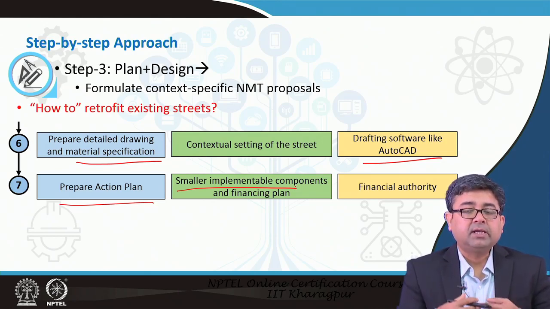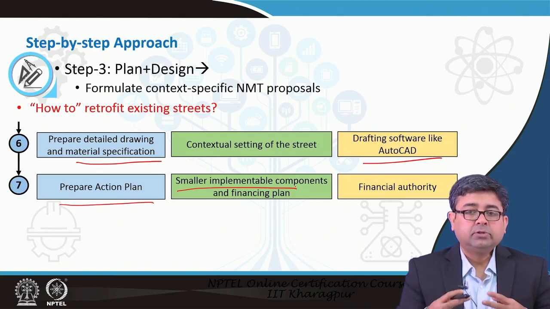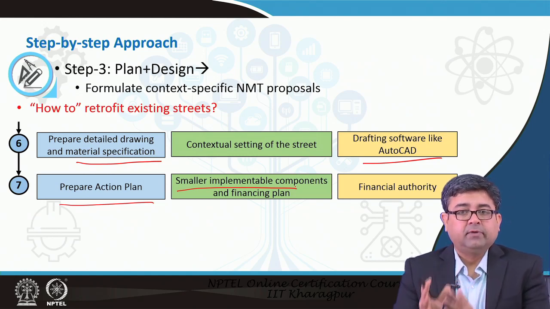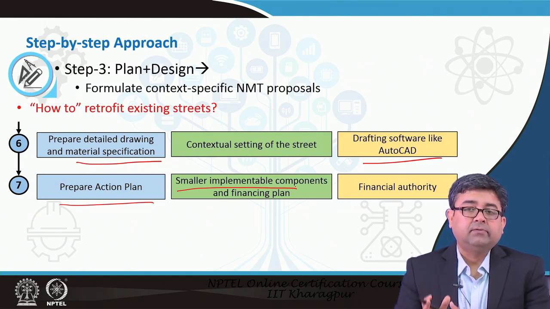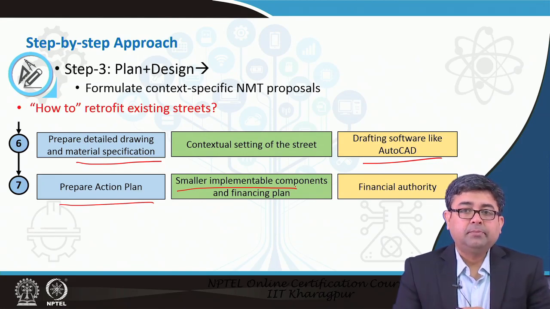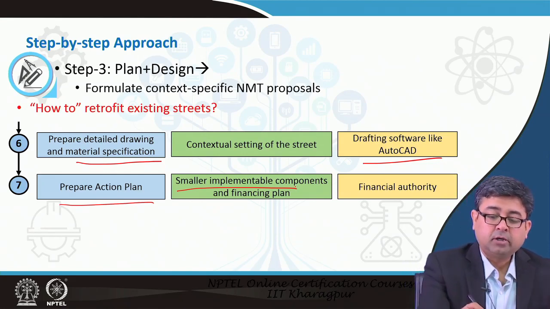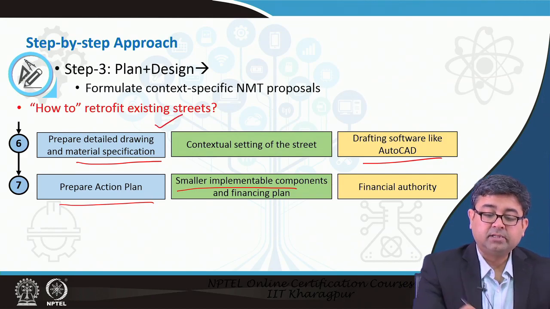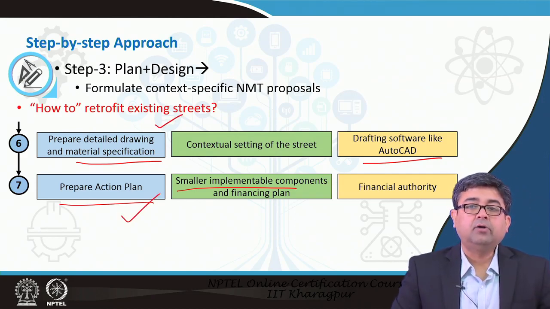We always want money up front, but money may not be available up front. So, you have to have the items that you can do immediately with the available funding, so that you can get started with the project. Inertia is a big risk. So, you should not leave your projects at the drawing stage, but also prepare an action plan on how to implement it. Those are the broad steps of how to retrofit existing streets with NMT infrastructure. Similarly, the guidance document provides you different how-to methods for different items of NMT.